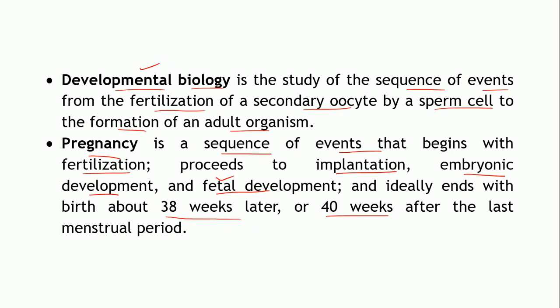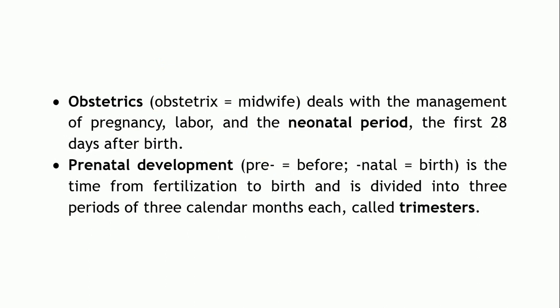We have seen in the female reproductive cycle that menstruation takes place, after that ovulation occurs, and if sperm cells are present, they will fertilize the ovum. Pregnancy will then last around 38 weeks, during which the embryonic and further fetal development will take place.